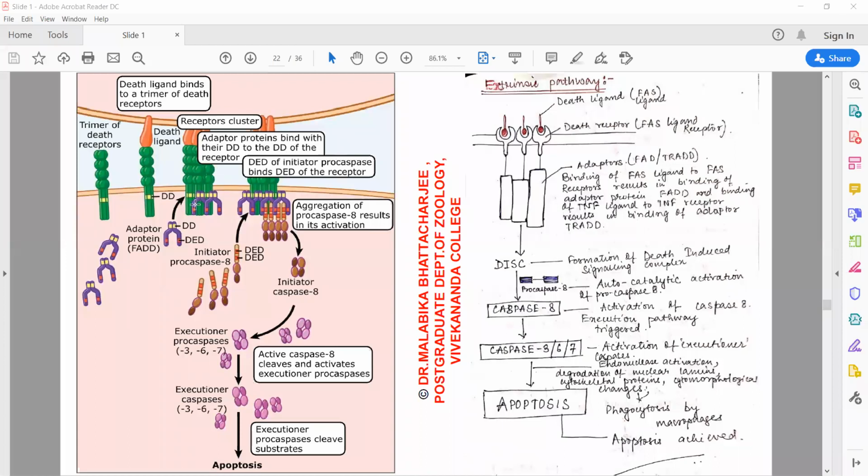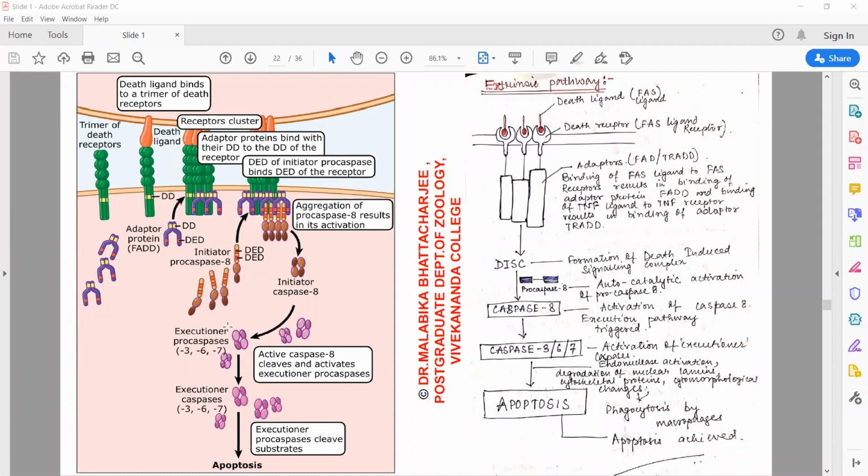Now, the moment that trimerization occurs, the death domains of the receptors are activated, and by these death domains, the adapters are recruited. Once the adapters are recruited to the cytoplasmic end of the receptors, they recruit the initiator procaspase, which is in the inactive form. The procaspase is initially found as monomers. When they move to the adapter, they dimerize, are activated, and are proteolytically cleaved to produce the active initiator caspase.